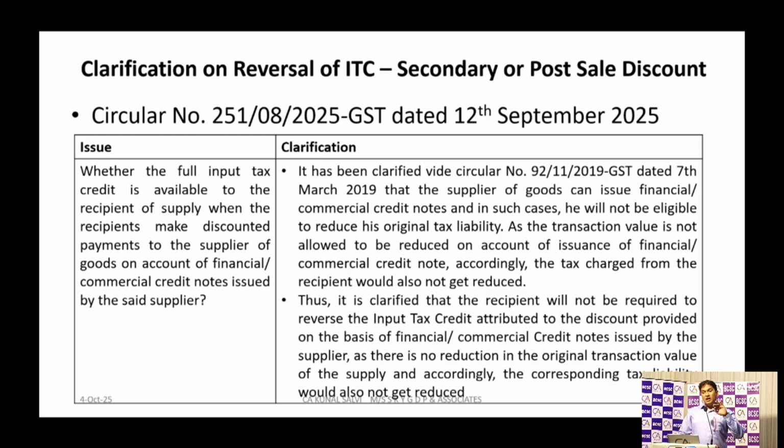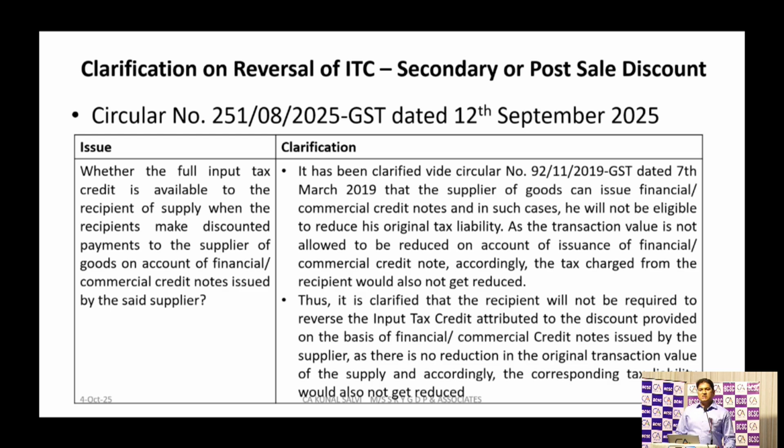Then, for that 18,000, either I have passed an entry, or that supplier has given me a financial credit note for that discount amount, and on that basis I have reversed that 18,000 as a discount received. So whether I will have to reverse ITC on that 18,000 or not, whether rule 37, that is related to 180 days payment, will be applicable here or not, they have clarified like that.